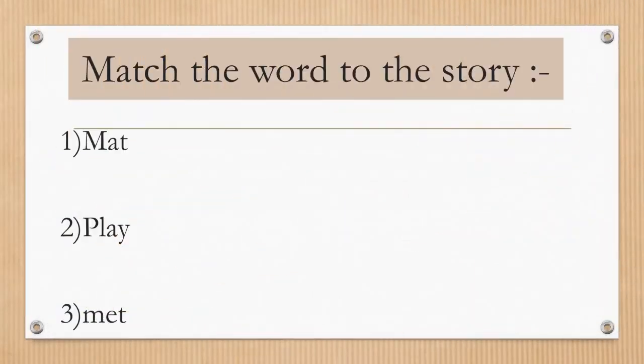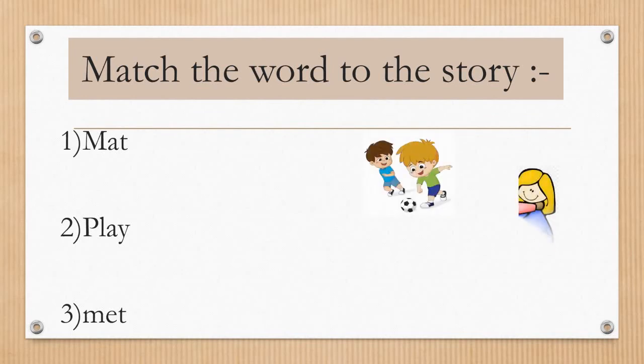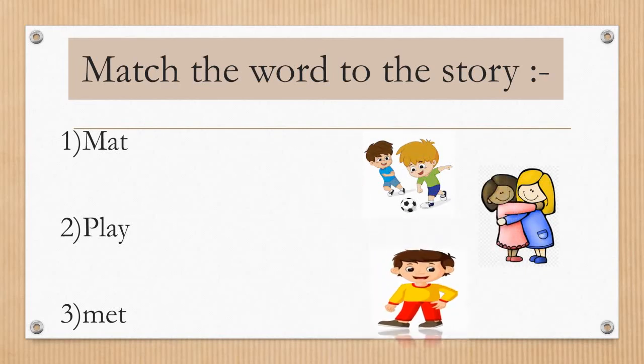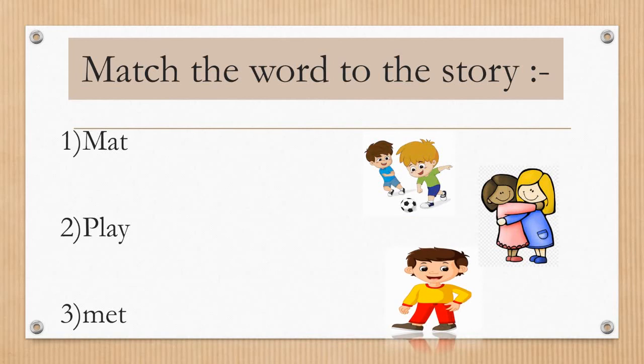Our last activity for today is match the word to the story. Here you can see three words are given and three pictures. So you have to match the word with the correct picture. The first word is mat, second word is play and the third word is met. You have to match these three words with the correct pictures. I hope you all will match the correct words with the pictures. So now let's move towards your homework.